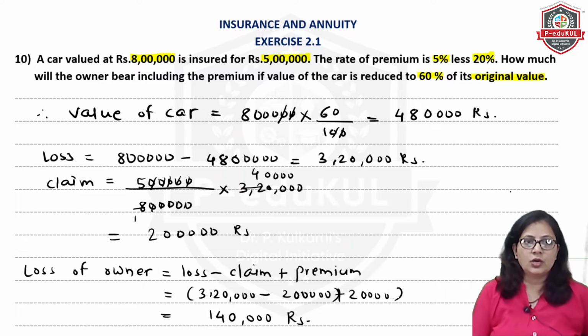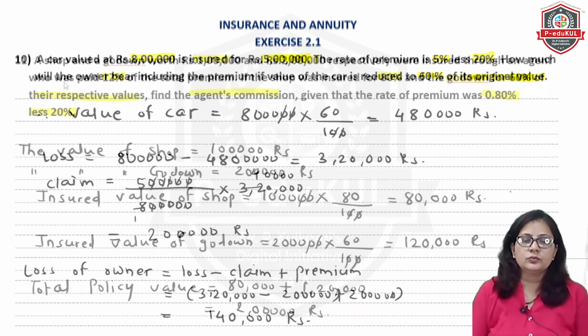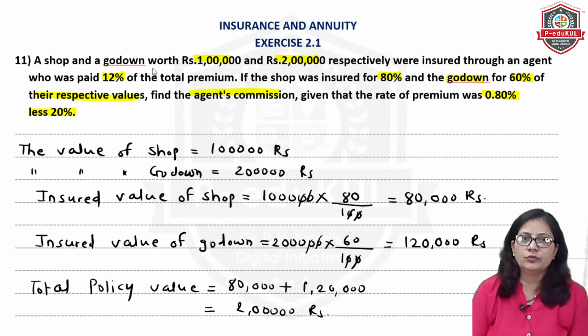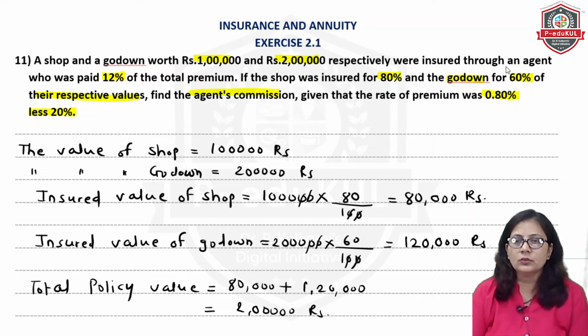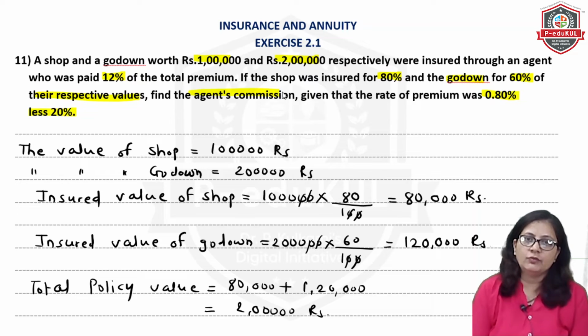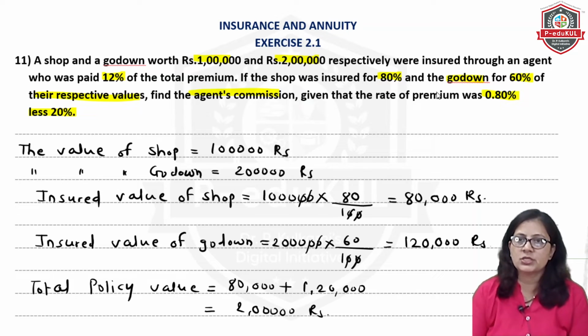Okay, so now we will do the next sum. A shop and a godown worth rupees 1 lakh and 2 lakh respectively were insured through an agent who was paid 12% of the total premium. If the shop was insured for 80% and godown for 60%, find the agent's commission, and the rate of premium was 0.8% less 20%.